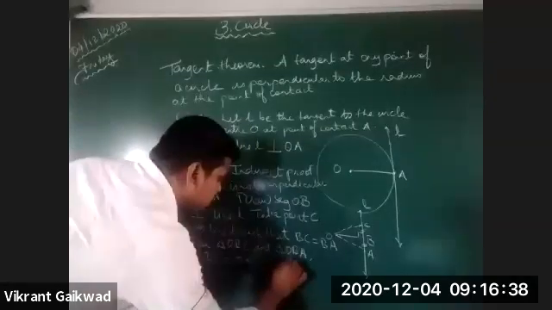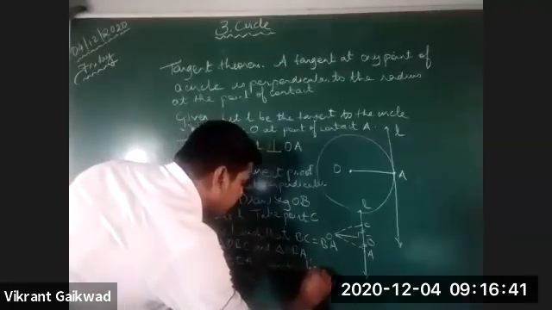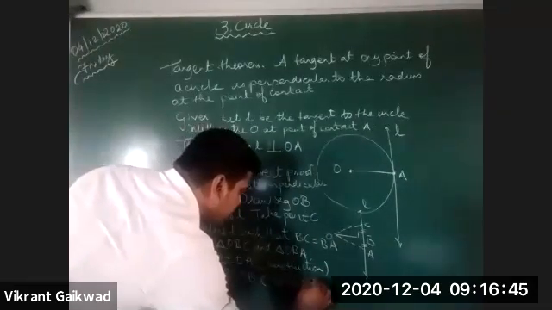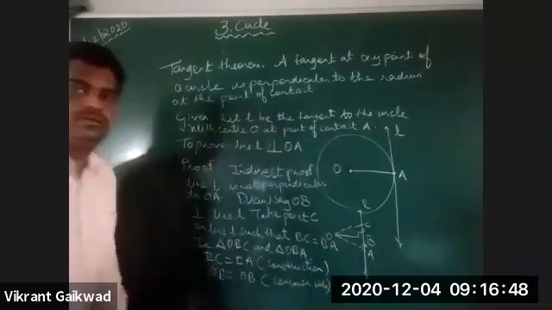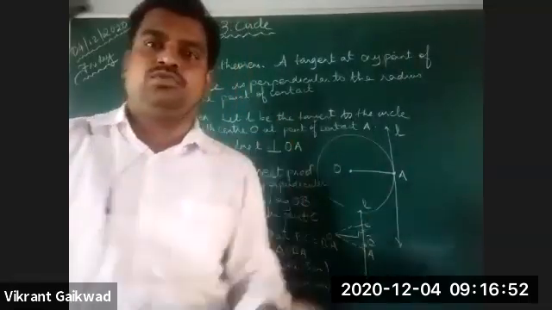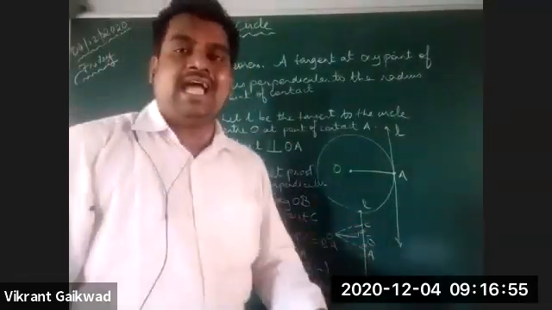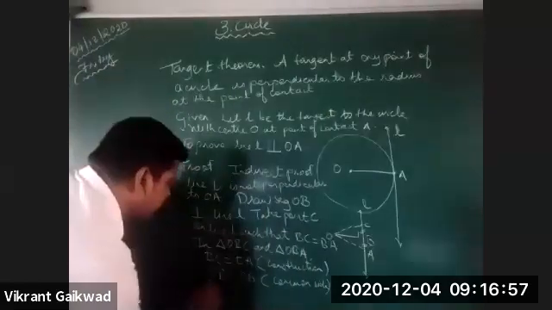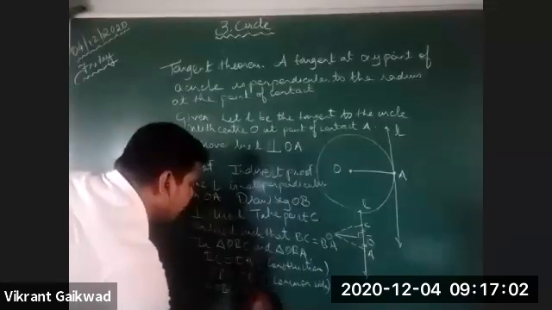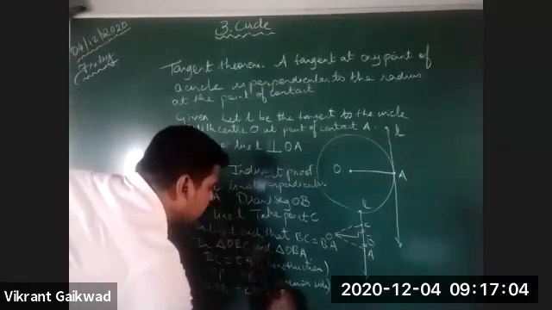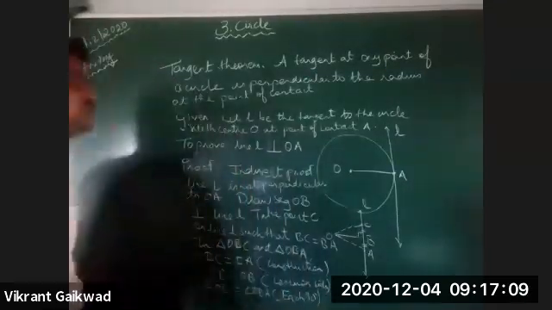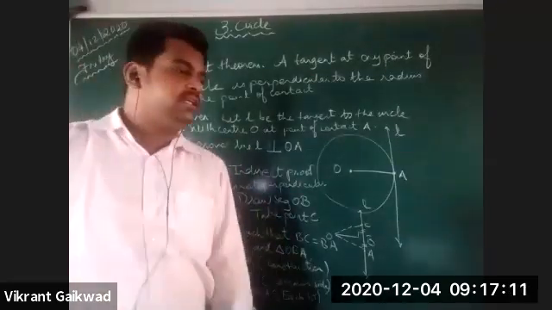First one is by construction, next one is the common side. Now you need at least three parameters to prove congruence. We have two parameters. The third one is the angle: angle OBC equals angle OBA, each 90 degrees.